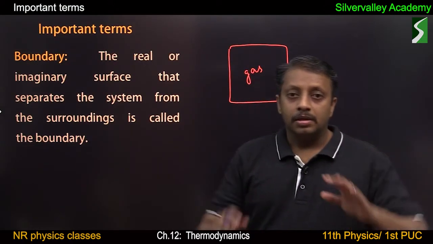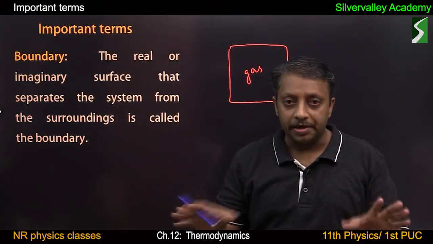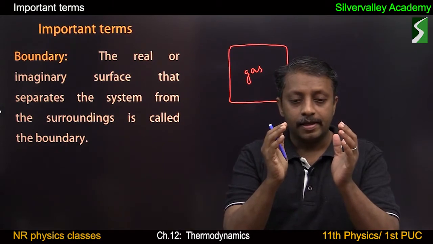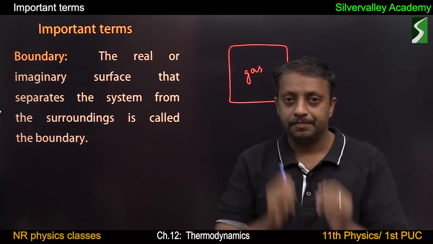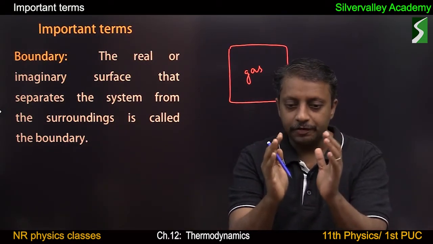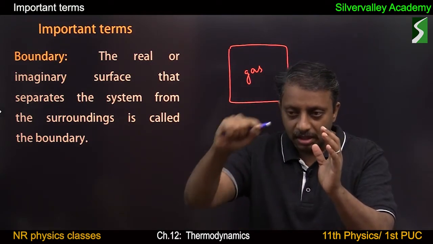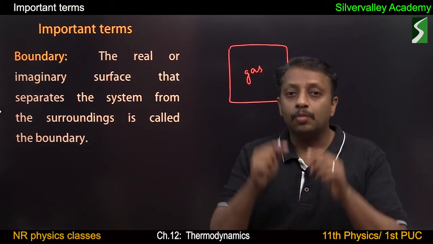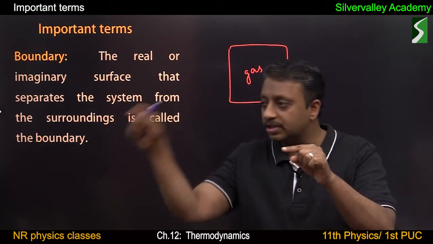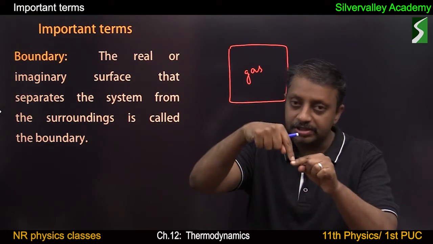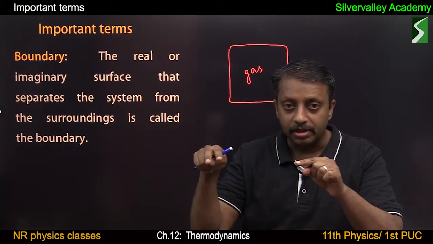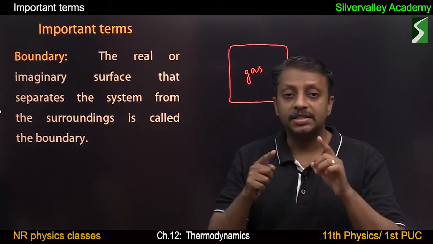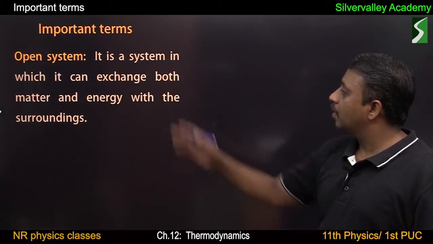Now, this room has air. I am interested to see changes in this part of air. So when I say in this part of air, you have to imagine a boundary. And this is an imaginary boundary. So molecules are going from this region to this region, they are entering into this region. So all these things are happening. And in my explanation, I have to imagine this boundary. That is imaginary boundary. Open system.